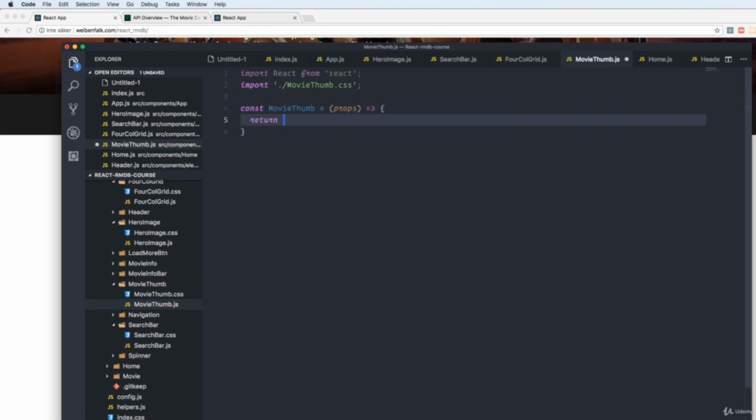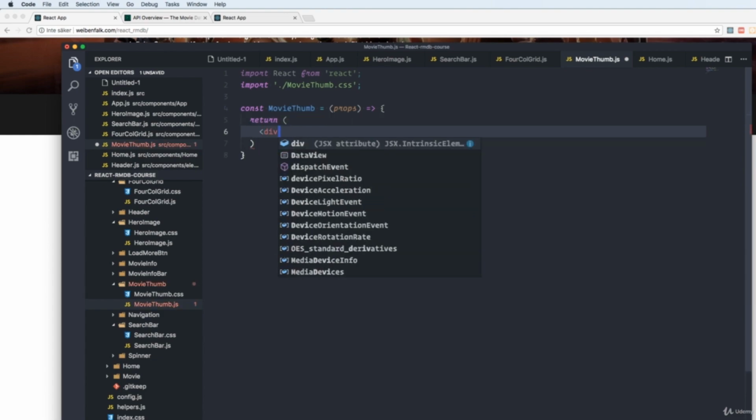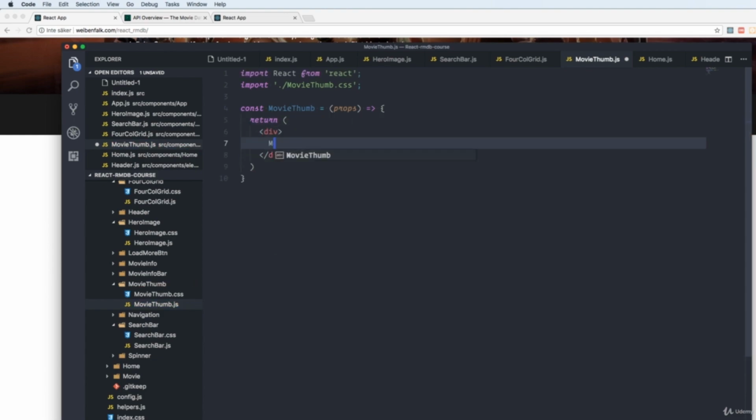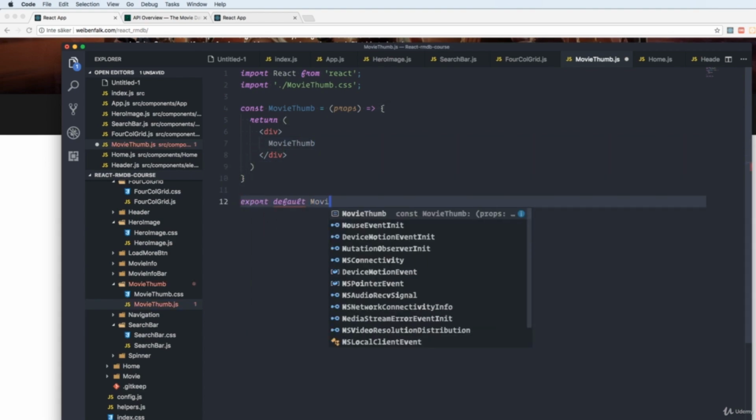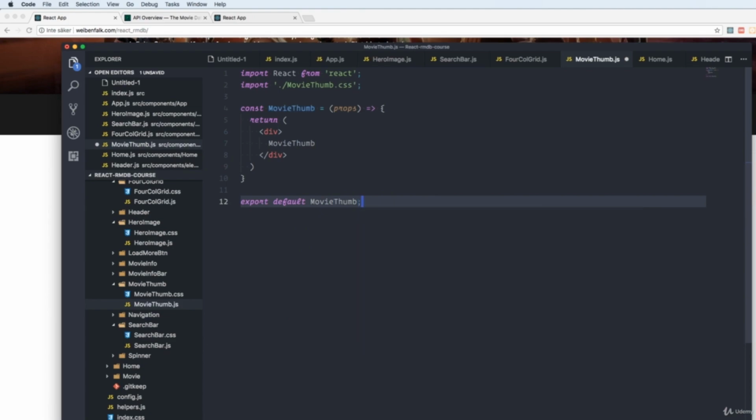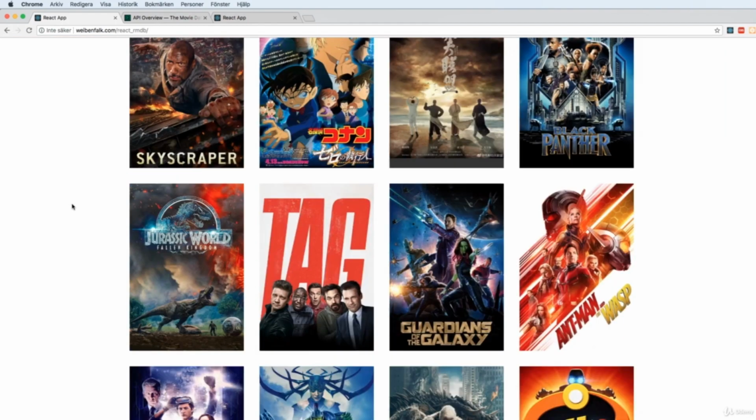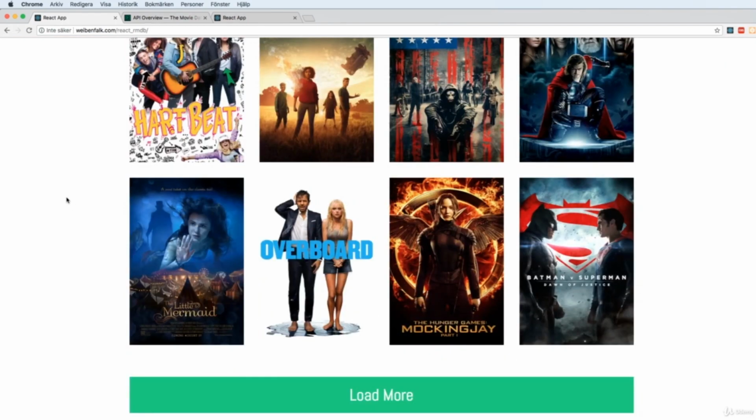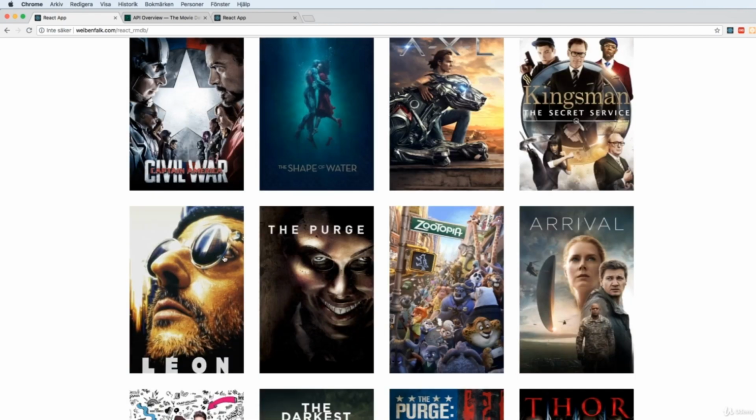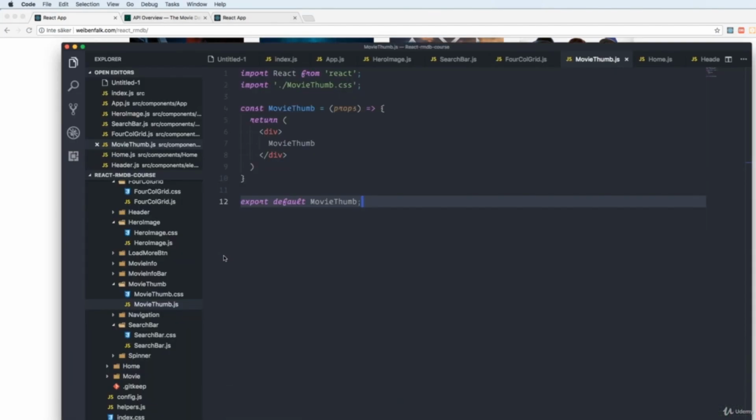We return something, and yes, we're going to return a div with the movie thumb text inside it. We export default the movie thumb. And this is it for this one. And we check what do we have left. Yeah, we have a load more component, and we also have the spinner component. So we'll create them now.